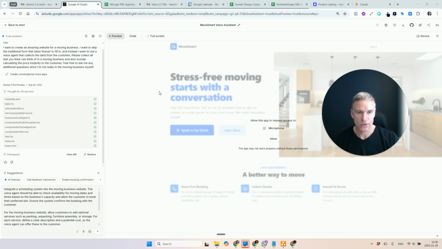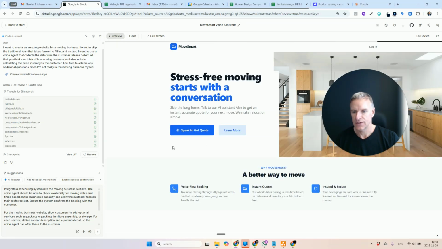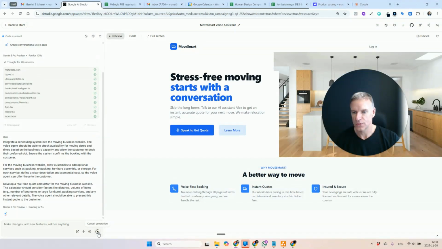So now I see what it's built. It's been going for 105 seconds. So in 1.5 minutes, it built this. And it asks to allow this app to request access to my microphone. So I would allow that. And you see also down here, the additional prompts that I entered have been saved to some kind of queue. So I would add them to the system as well.